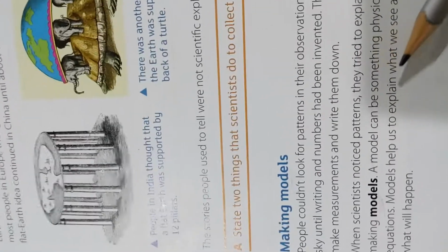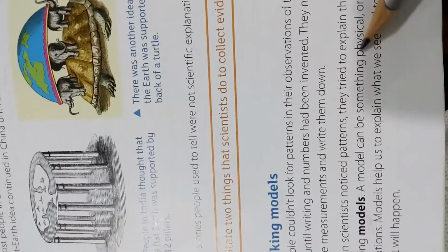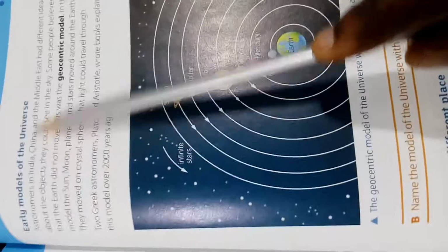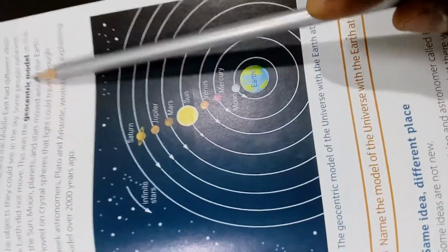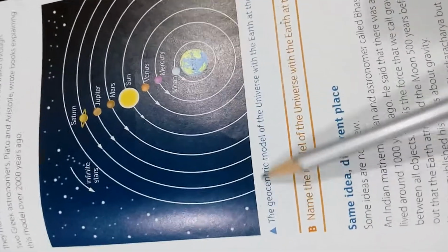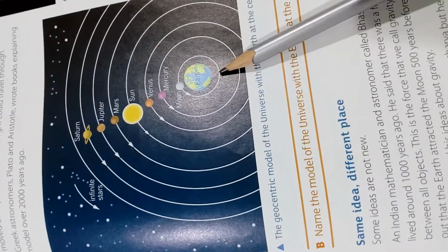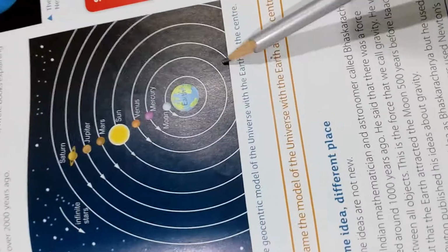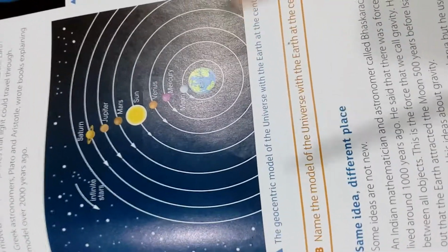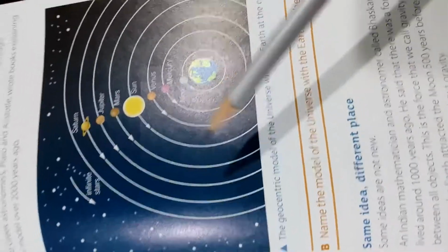Out of this model, if you read, you can see the picture as to the genesis from where the model came. And then we came to what we call the early models of the universe. The early model of the universe was the geocentric model, the model of the solar system whereby they said the earth is at the middle.